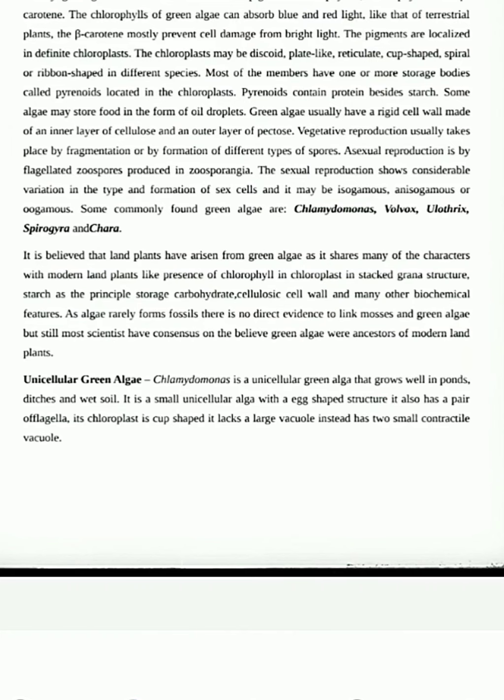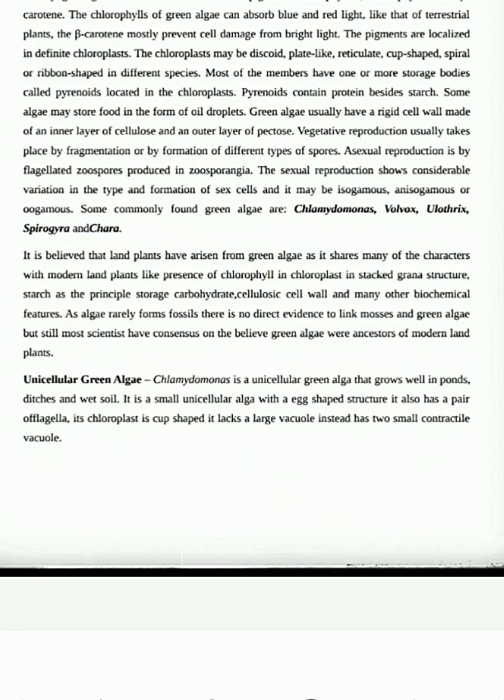For example, cup shaped chloroplast. Here you can see the shapes: discoid, plate like, reticulate, cup shaped, spiral, ribbon shaped. These are the different shapes of chloroplast. Cup shaped chloroplast: C for cup and C for Chlamydomonas, you can remember this way. Cup shaped chloroplasts are found in Chlamydomonas. Spiral, or we can say ribbon shaped, chloroplasts are present in Spirogyra.